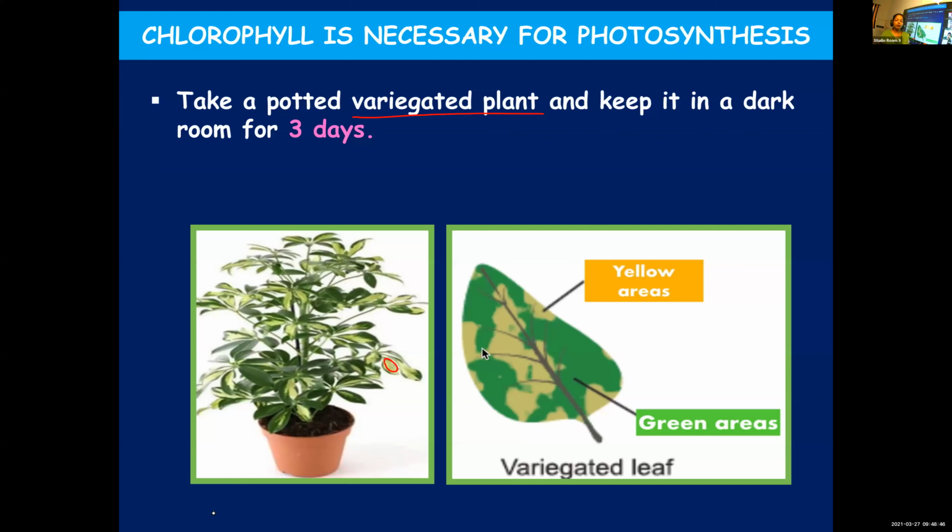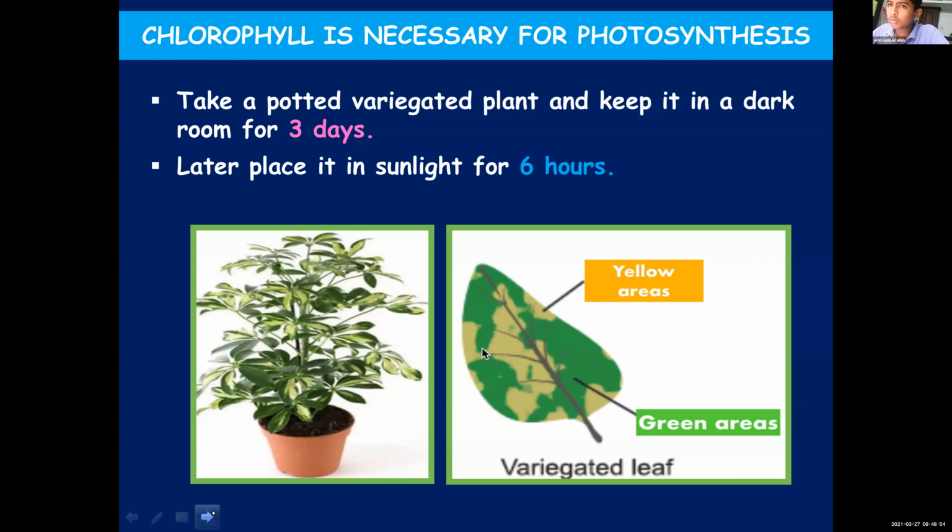First, you have to keep the potted plant in a dark room for 3 days. What for? To make it free of starch, so that complete starch is used up by the plant and no new starch formation is taking place because this plant was kept in a dark room. No sunlight, no starch formation.